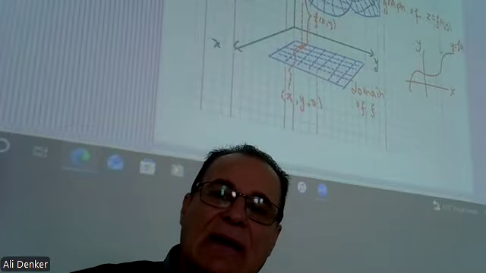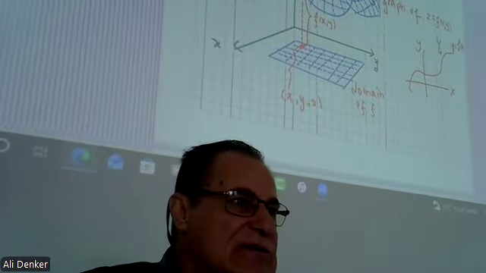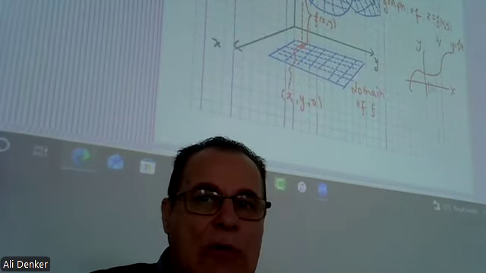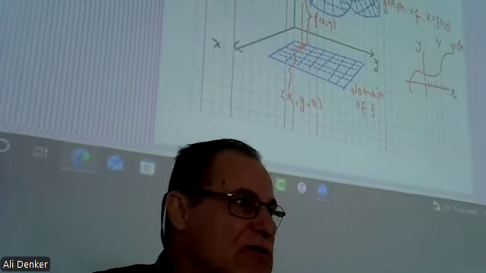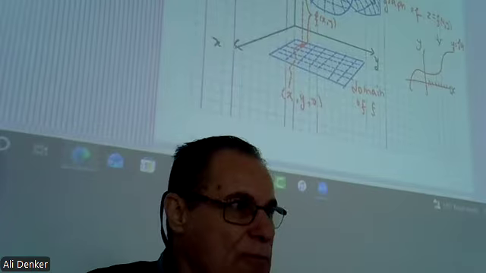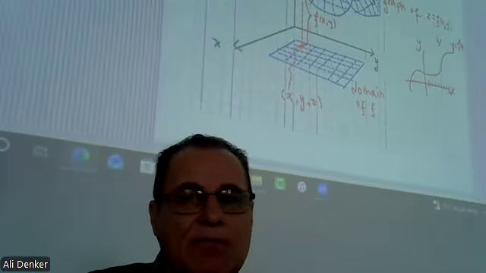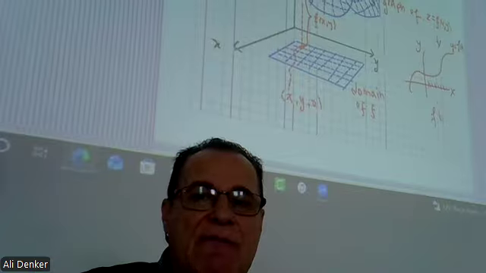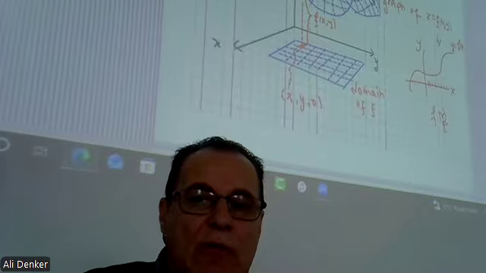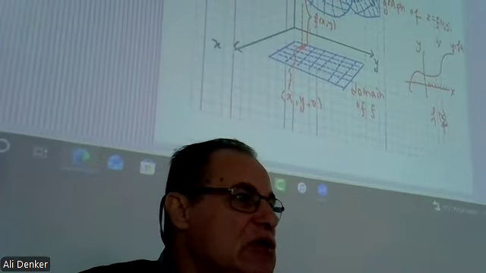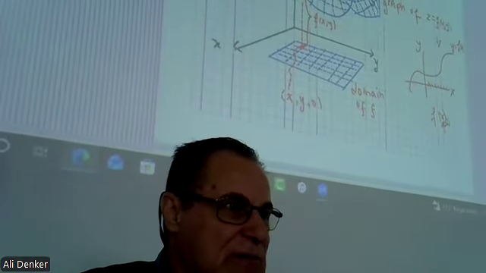And in single variable functions, the domain is what? Domain is all possible x values that the function can take. So if we have f of x, we want to know which x we can use for this function.